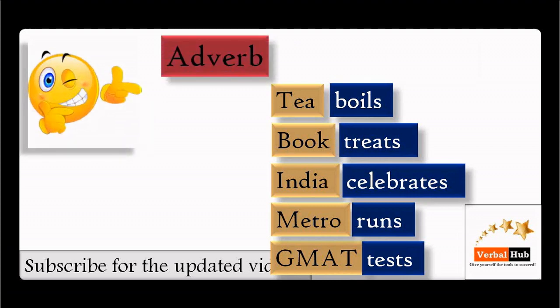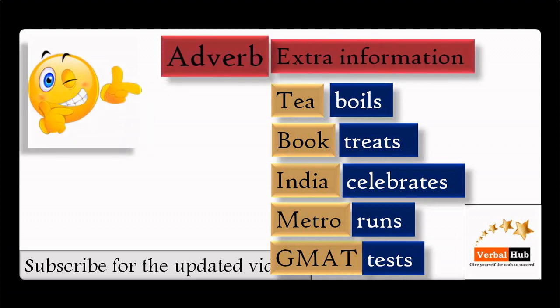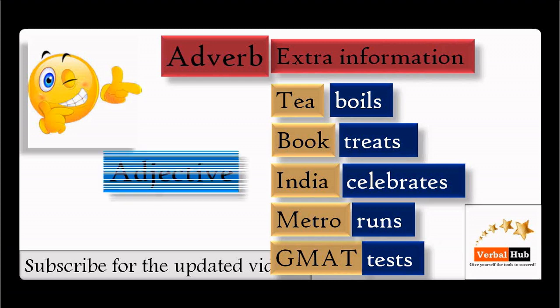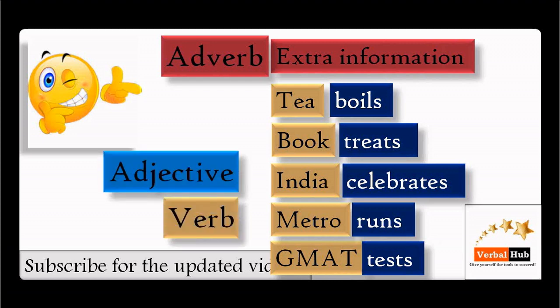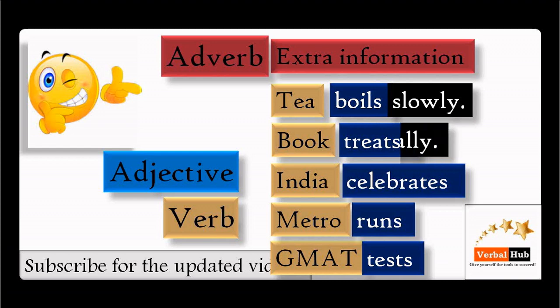Look at adverb. Adverb is what? Extra information for either an adjective or a verb. So extra information for a noun is called an adjective, and extra information for an adjective or a verb is called an adverb. Look at an example. Tea boils slowly. Here it is not that the tea is slow, but the boiling is slow. It means slowly is extra information for boils. Book treats equally.